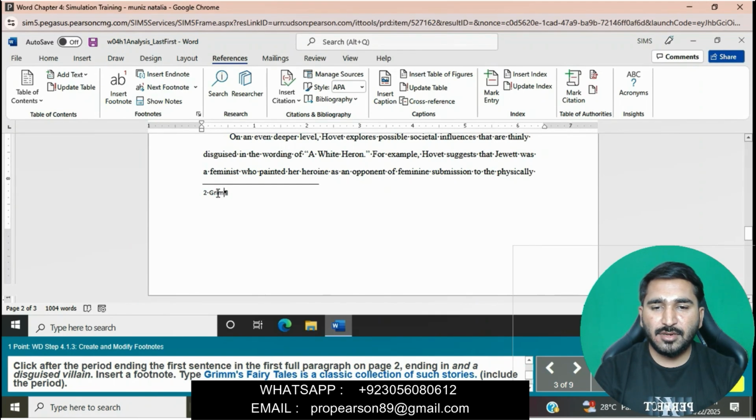Grimm's Fairy Tales is a classic collection of such stories. Include the periods.